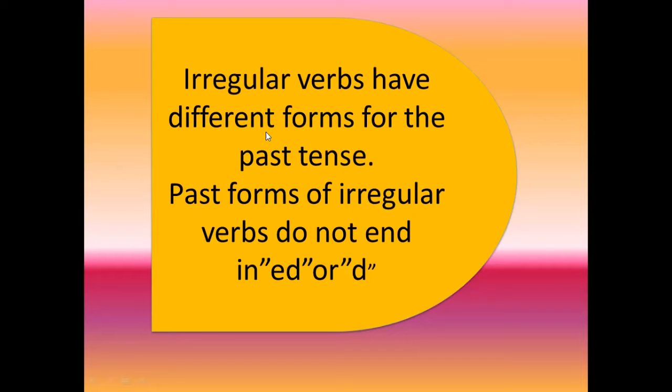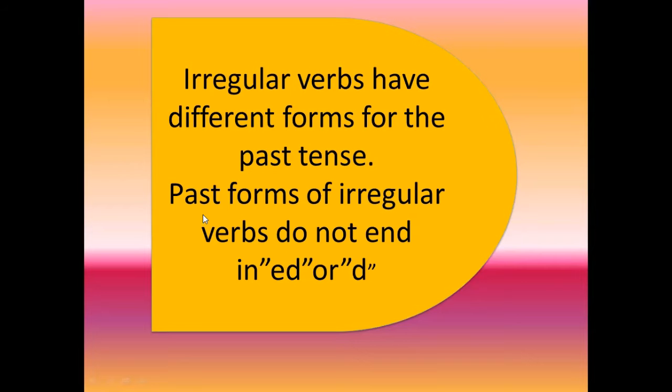There are about 260 irregular verbs in English. Past forms of irregular verbs do not end in ed or d. The past form of regular verbs ends in ed or d. In the previous lesson, we learned this. Here, the past forms of irregular verbs do not end in ed or d.